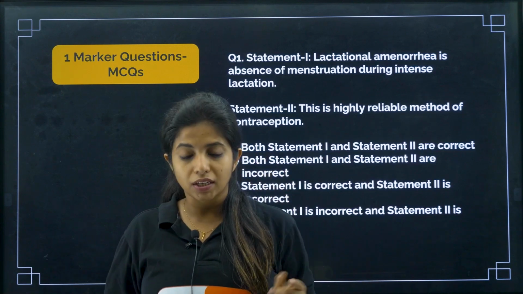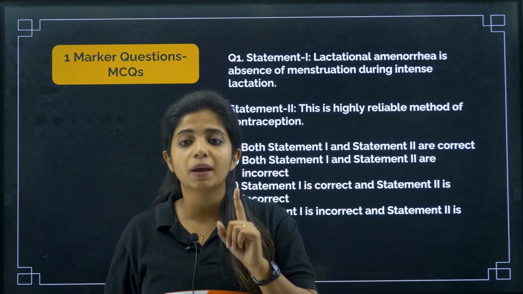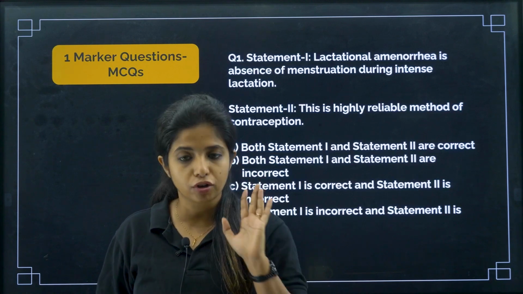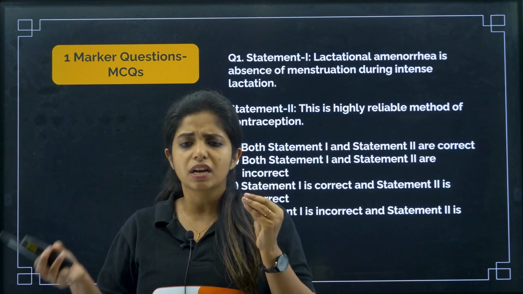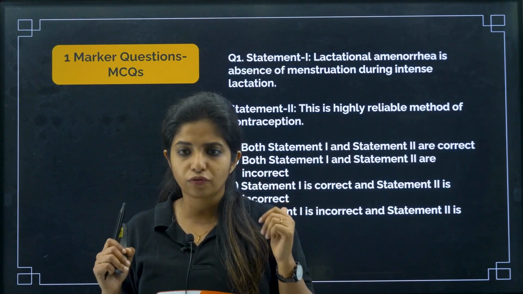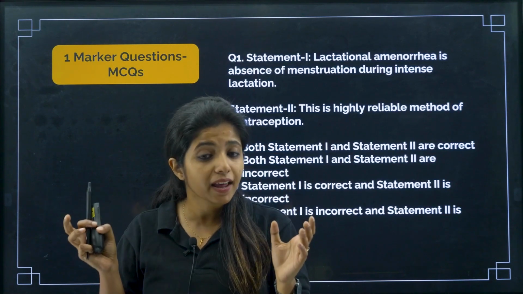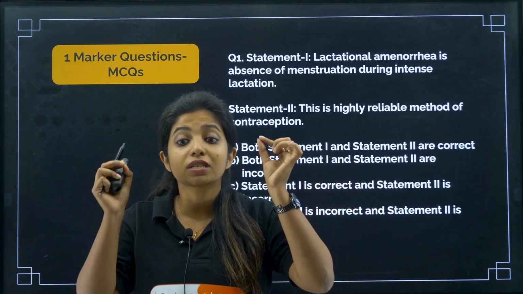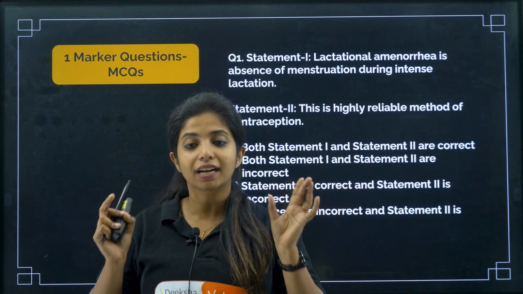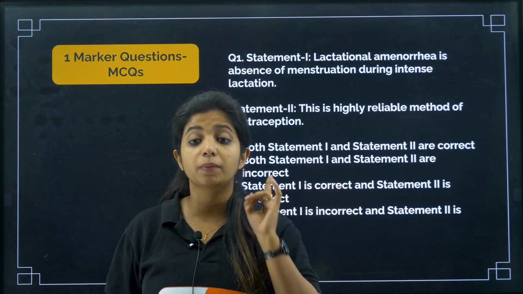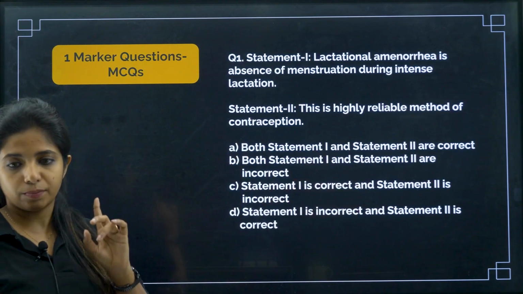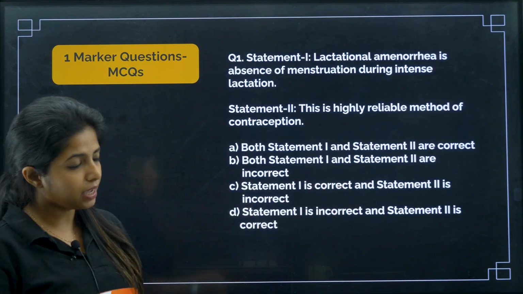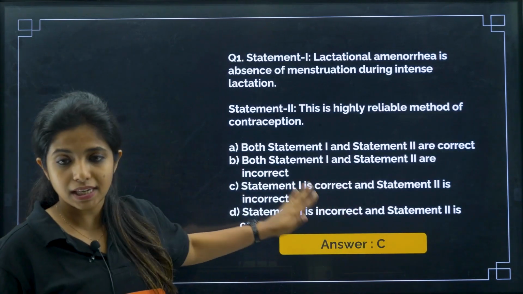Now that statement is correct, but statement number 2 says this is a highly reliable method of contraception. I'll tell you, this is a good method of contraception for sure, because the egg is not released, so sperm won't be coming and fertilizing it. But is it highly reliable? No, this is not a highly reliable method of contraception, which is clearly mentioned in your NCERT textbook. Definitely it is a contraceptive method, but not a highly reliable one. So statement 1 is correct, statement 2 is incorrect. Answer C is the answer.